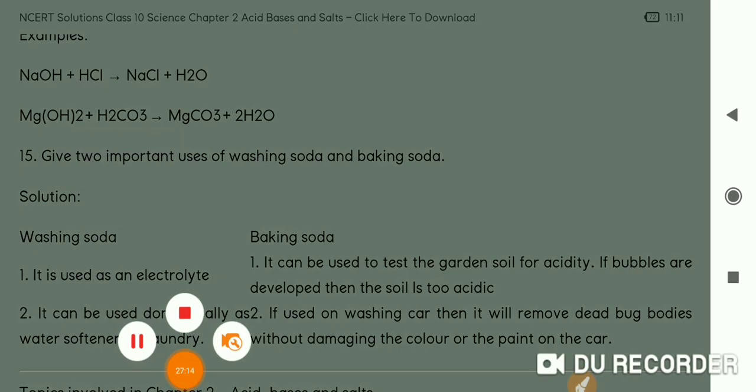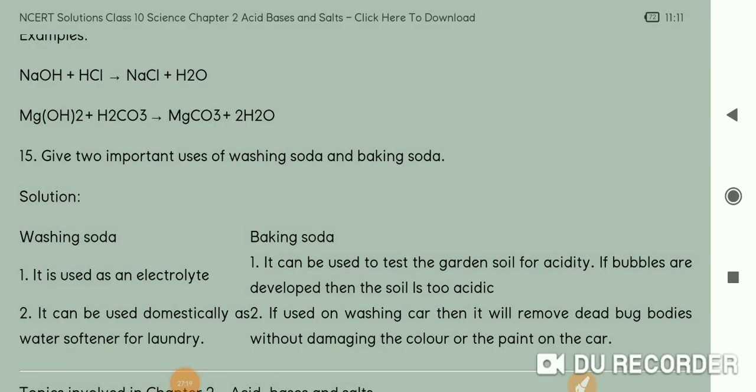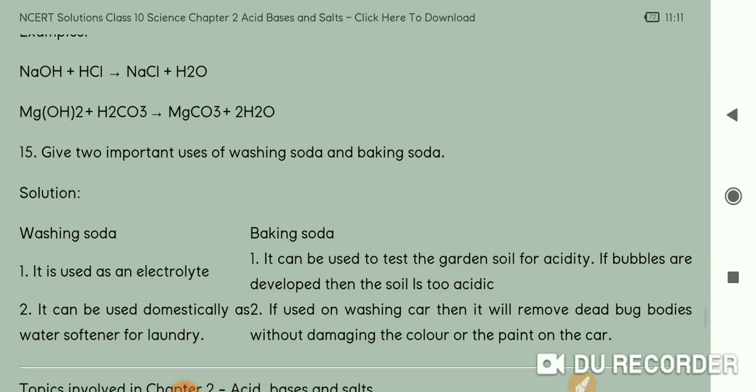Now see, this is the 15th question, that is the last question of your exercise. I want this exercise to be written in the notebooks, and the deadline of submission of this exercise is: today is Tuesday, tomorrow is Wednesday. Tomorrow at 3, I want this exercise to be submitted to me on my WhatsApp number. Write in your notebook, click the photographs and post them on my WhatsApp number. Okay, then only I will take another class. That's all.